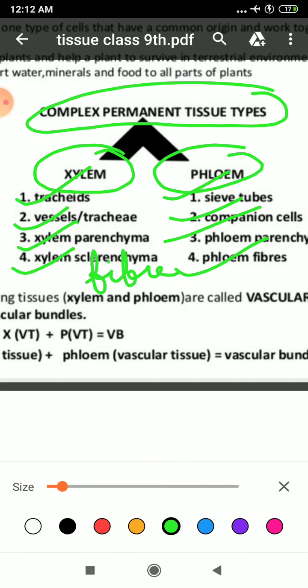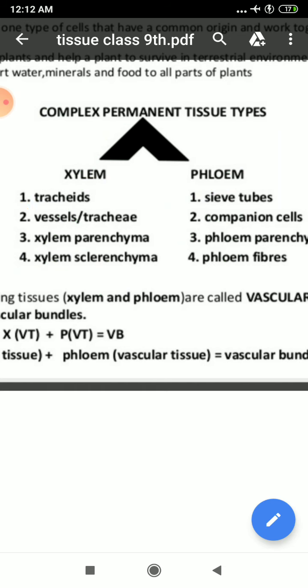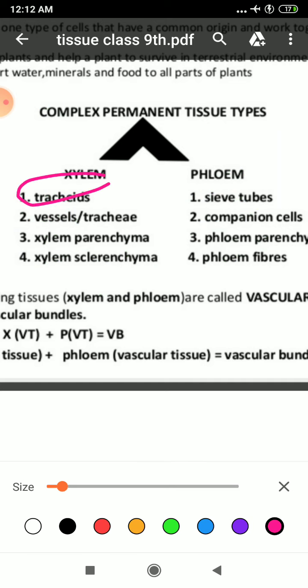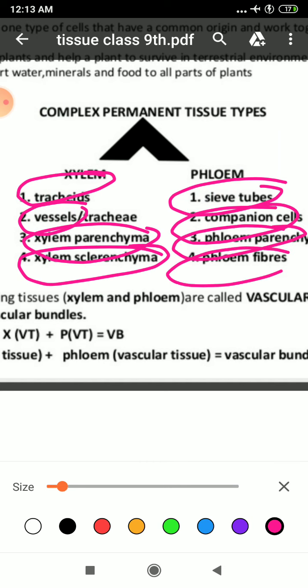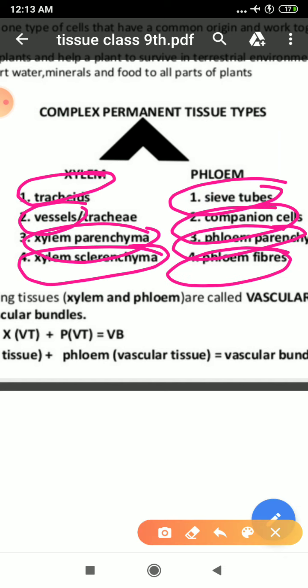Complex permanent tissue is formed of xylem and phloem. Xylem is composed of tracheids, vessels, xylem parenchyma and xylem fiber. Then phloem is composed of sieve tubes, companion cells, phloem parenchyma and phloem fiber.